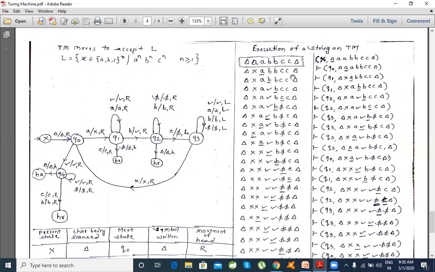Now the character being scanned is A, but the machine is not interested in more A's, so it replaces that A by the same A, which will be processed later, and the read write head moves next.